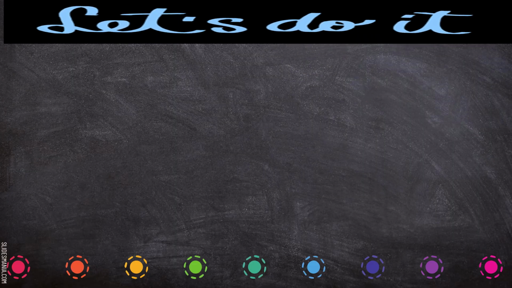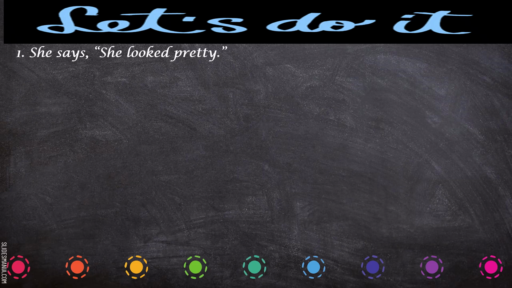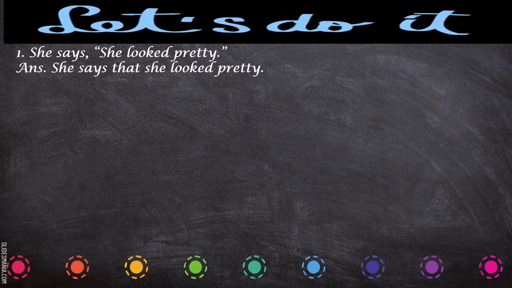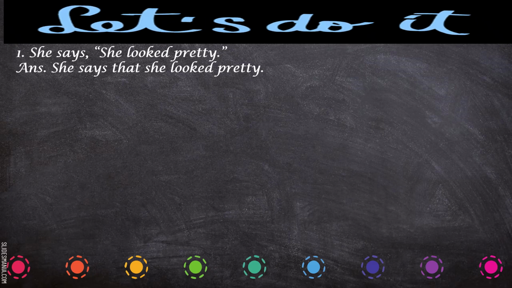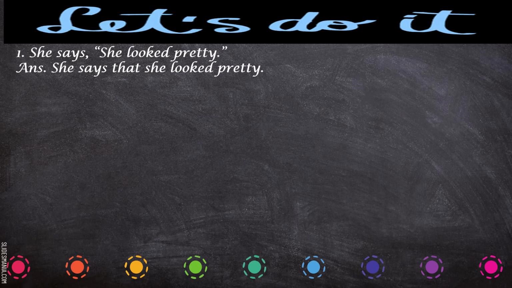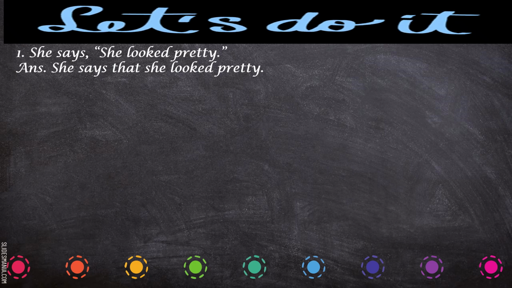Now let's practice some sentences. She says she looked pretty. Okay, so this sentence is in direct speech. We are going to change it. She says that she looked pretty. We have not changed the verb in the reported speech because the reporting verb is in present tense. It is says, it is not said.